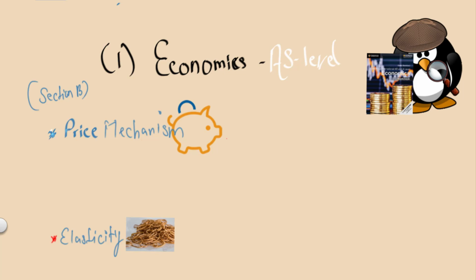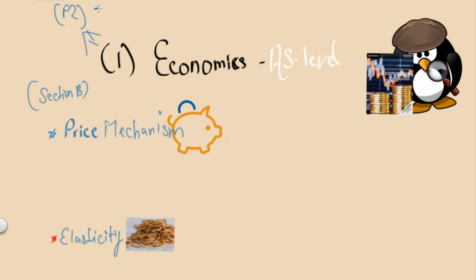Just like the A2 year, I will not be going through section number A of your paper. I'll be concentrating on paper number 2, and I'll not be going through section A because the answers are given in the mark scheme and they tend to be pretty straightforward. I'm focusing on section B because the mark scheme doesn't really provide much help, and it is this section which carries the 50% marks of your exam.